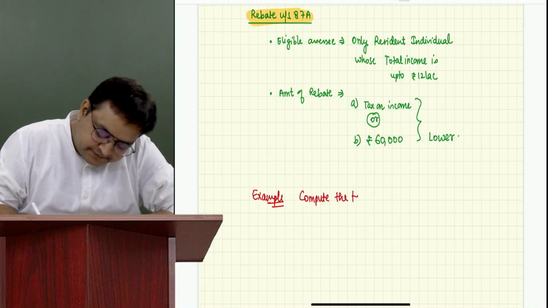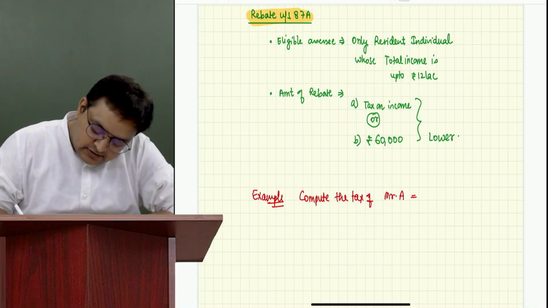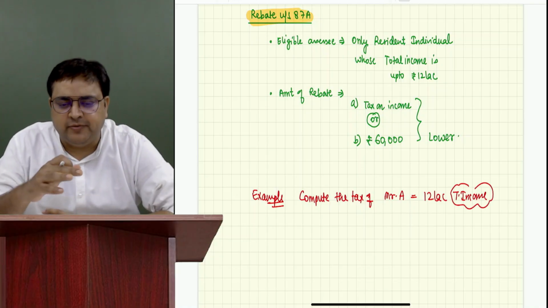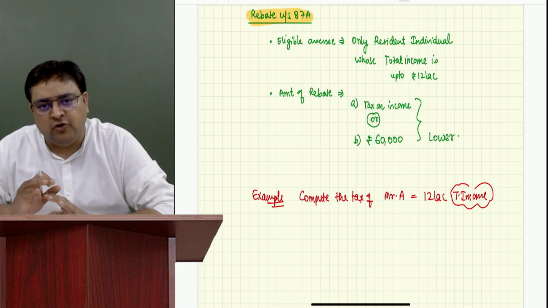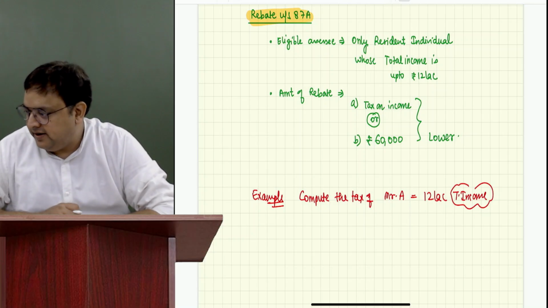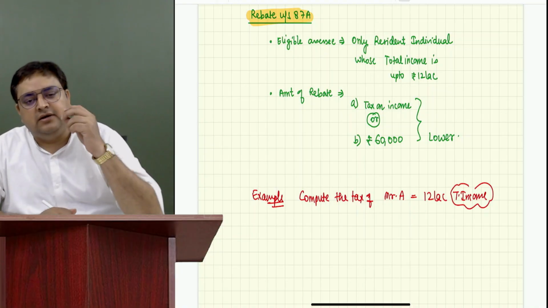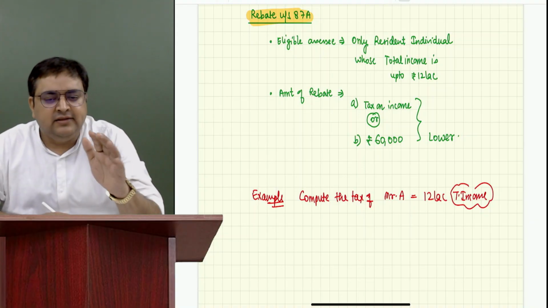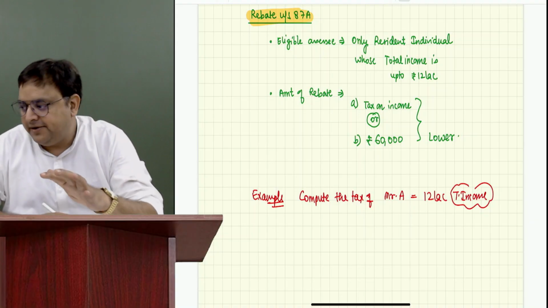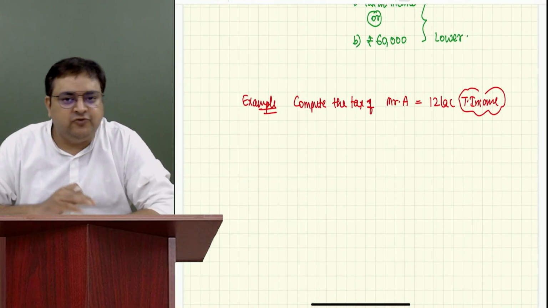Compute the tax liability of Mr. A. Let's say he has total income of rupees 12 lakh. I'm not giving you how much is from house property, etc. We are assuming that he has a normal income of 12 lakh. If nothing is given, we always assume that it's a normal income, right? So if the question is silent about that, whether we have any 111A, 112, 112A, etc., then we always assume that it is a normal income. So this person is having income of 12 lakh.